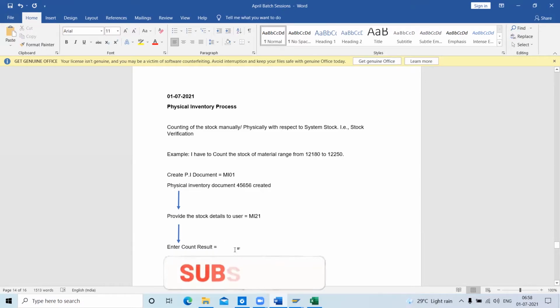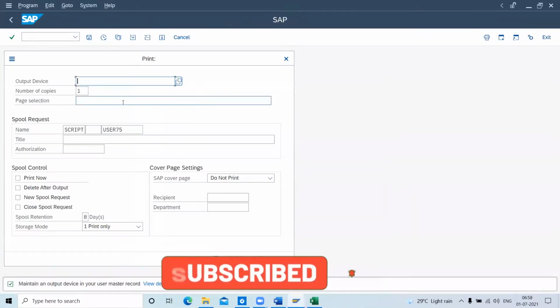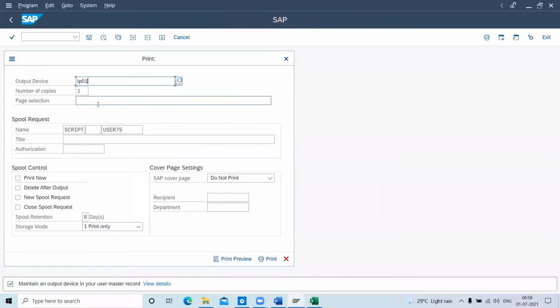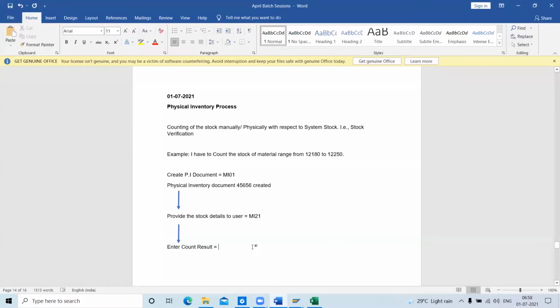How much was counted? In this process we don't provide any exact quantity to the user. The reason is that the user would just compare against the stock originally. He is completely blank and doesn't know how much is lying in the warehouse. If you provide that, he will not count physically because he already knows the present stock. So we don't provide the stock here.